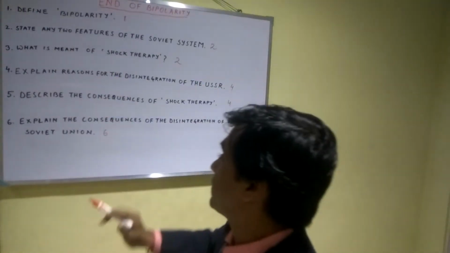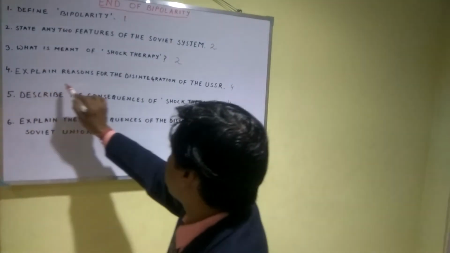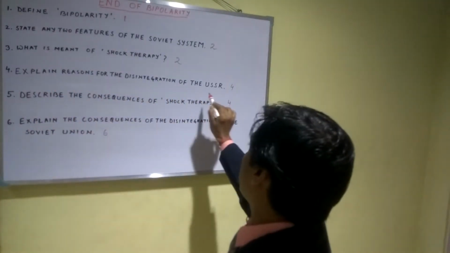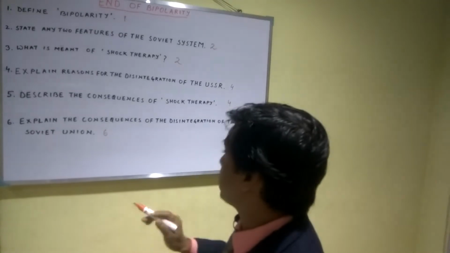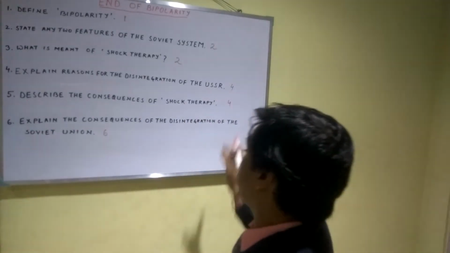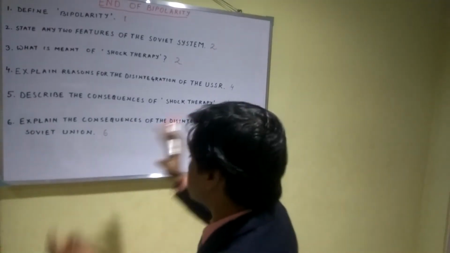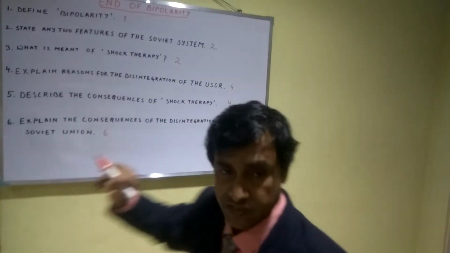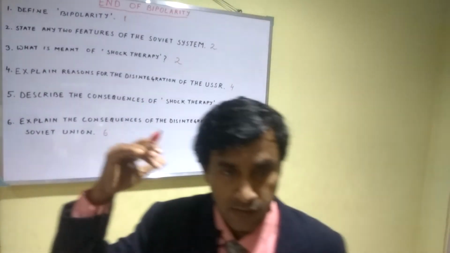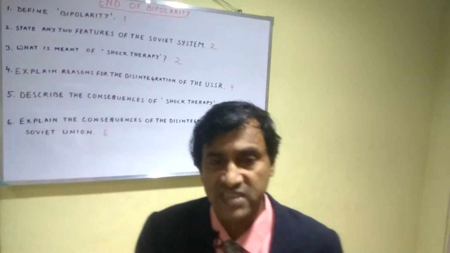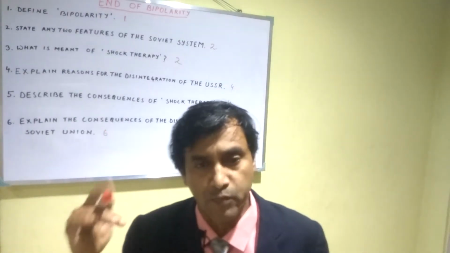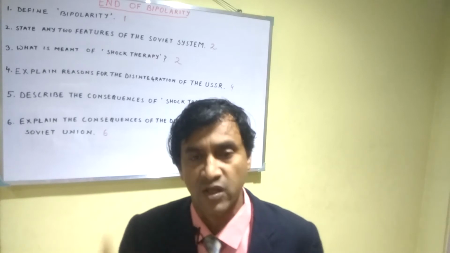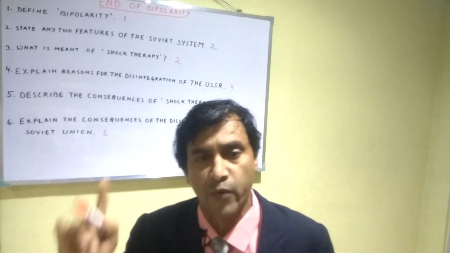Now next, question number 4. Explain reasons for the disintegration of the USSR. Very important question. What are the reasons behind it? So how to write down these 4 points for 4 marks? The following were the reasons for the disintegration of the USSR. Number 1, the most important reason for the fall of the USSR was a lack of proper leadership.